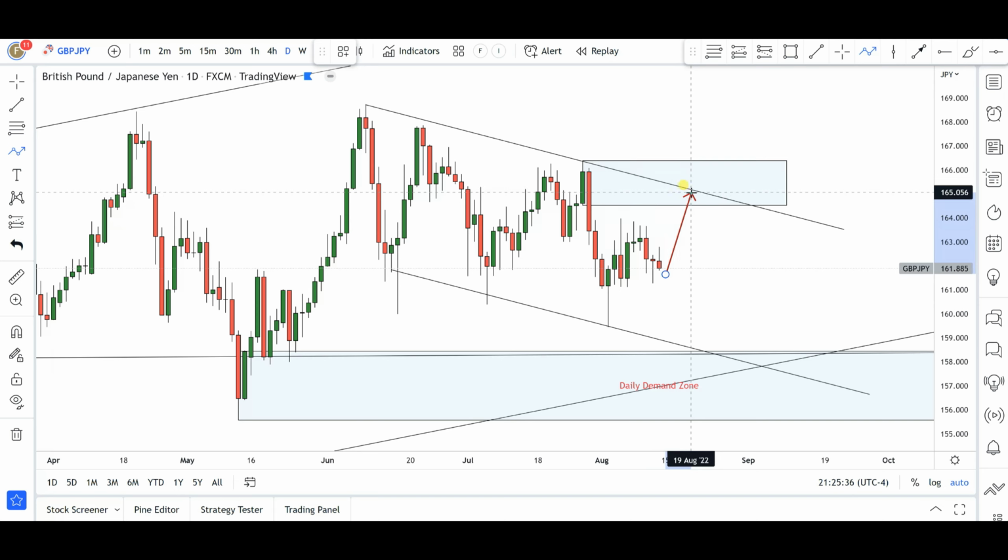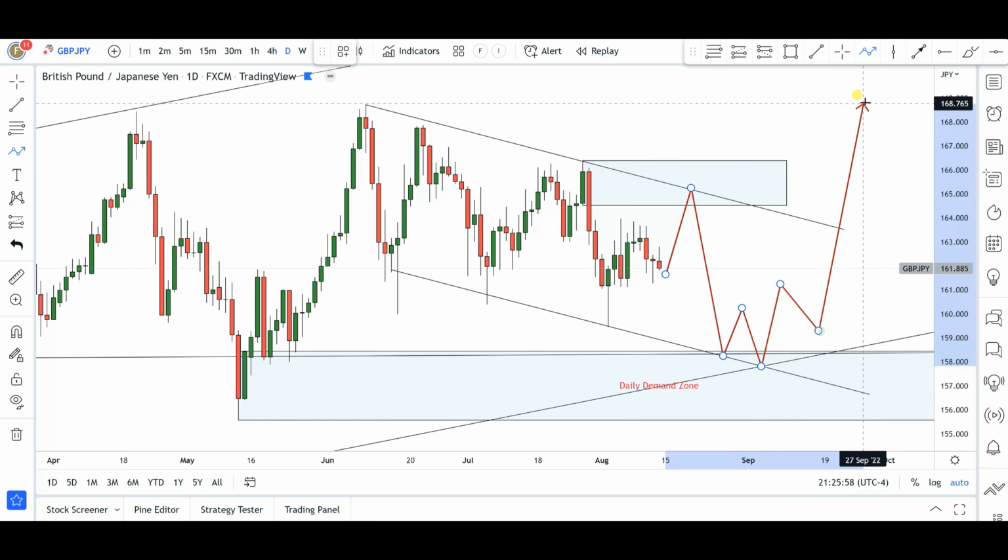Okay, and very possibly I'm going to be keeping an eye at the 16500 institutional price level, which coincides with the top of this particular falling channel and also this supply zone area that we have. From here I will expect the bears to come into this market and give us a quick push to the downside towards this particular demand zone area on the daily chart, a change of character in the smaller time frame, and further continuation to the upside. This is going to be my preferred course of action in British pound, some Japanese yen, as we go into next week. So let's see how this is going to pan out.